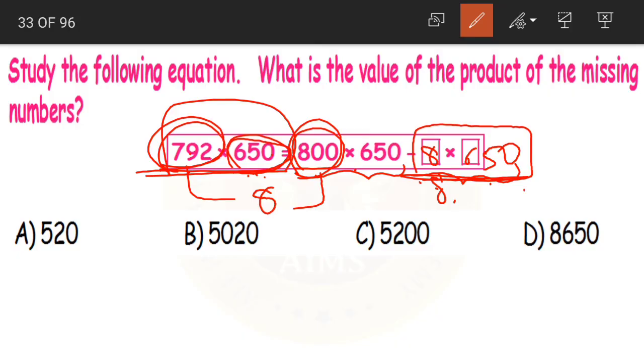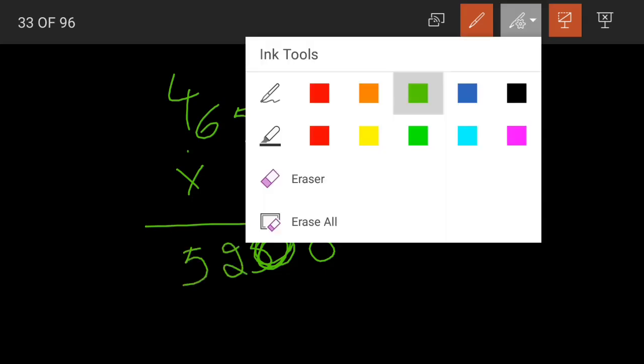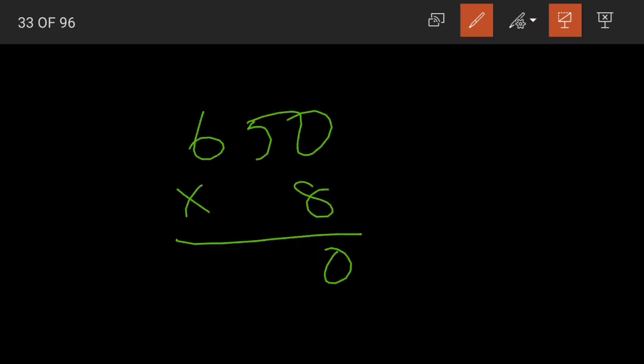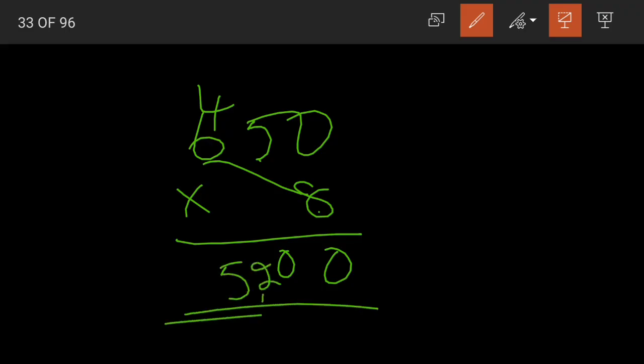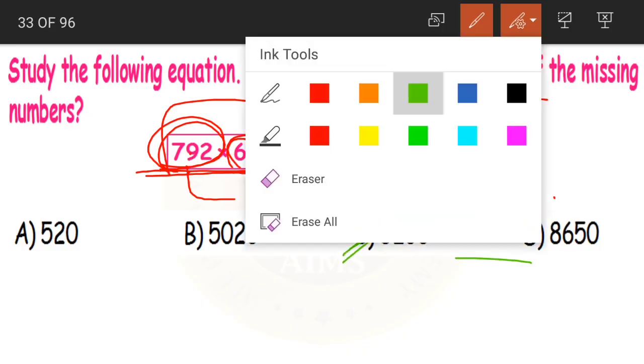8 into 650. Now let us find out its product. 650 into 8. 8 zeros are 0. 8 fives are 40. 0 here, 4 carried. 8 sixes are 48 plus 4 becomes 52. I am so sorry children, I said it wrongly earlier. What is our final answer? 5200. Now let us check the options. Yes, we have it. Option C is our correct answer.